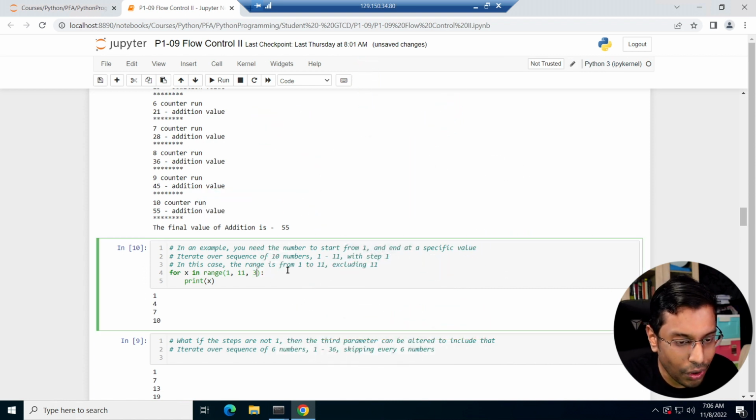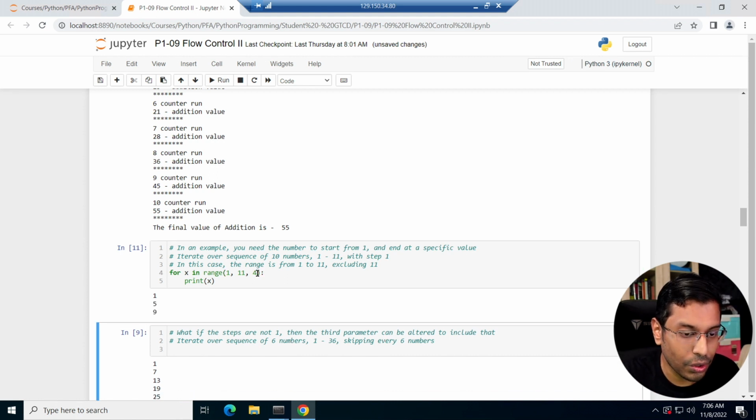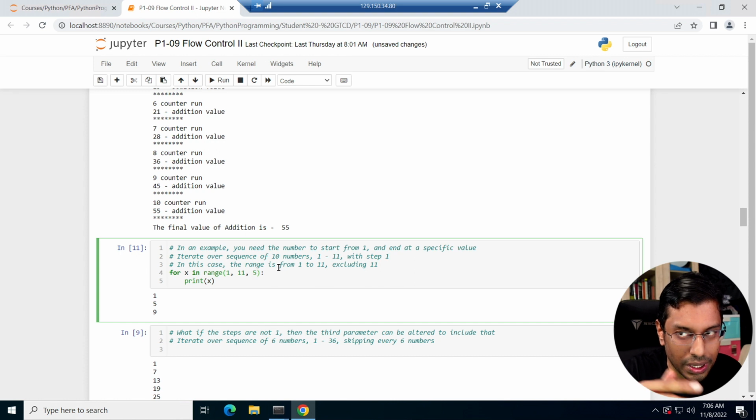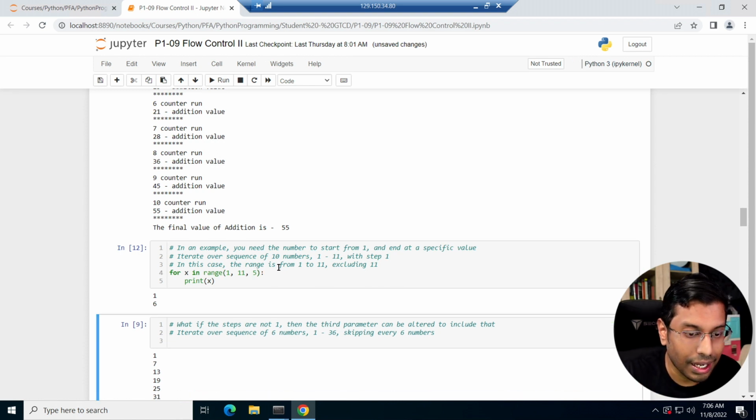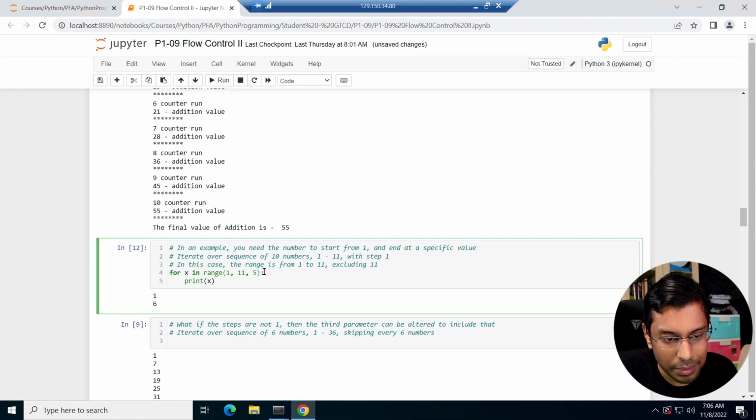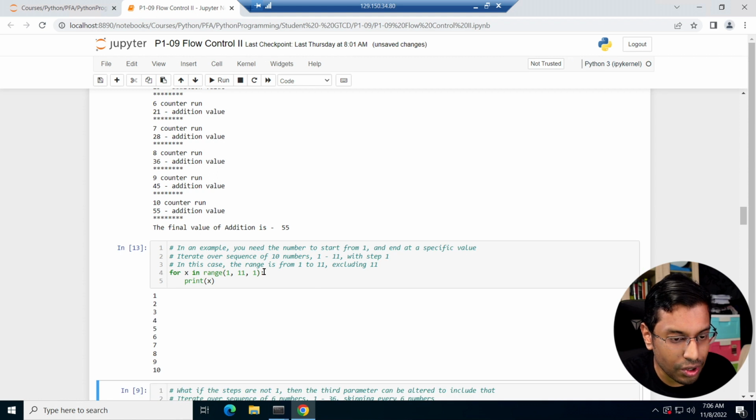I can also do 4, which will be 1, 5, 9. I will stop at 9. I also can do 5, which is 1, 6. That's it. You'll stop there because 11 is excluded. I'm just making it very simple. This is the increment, the rate at which it increases. Okay, moving on.